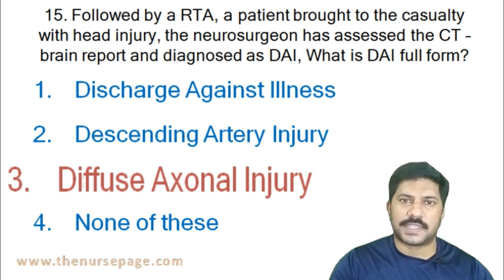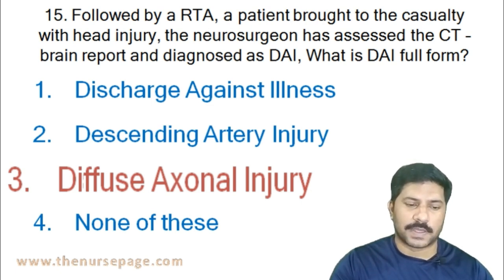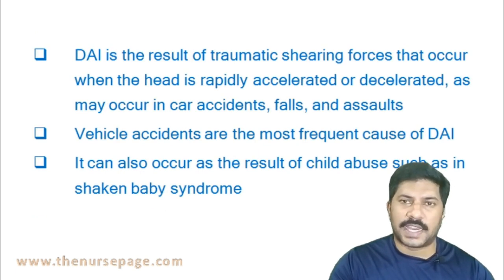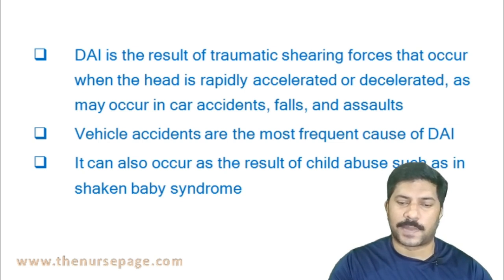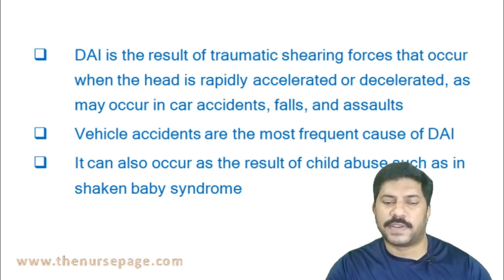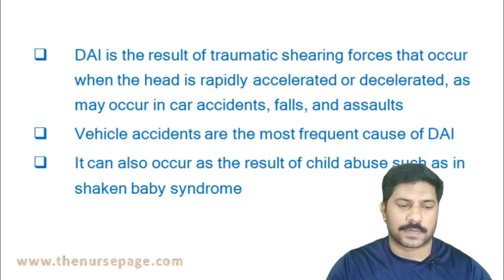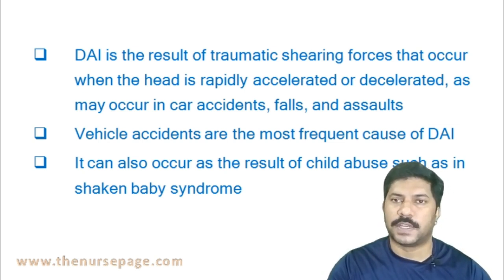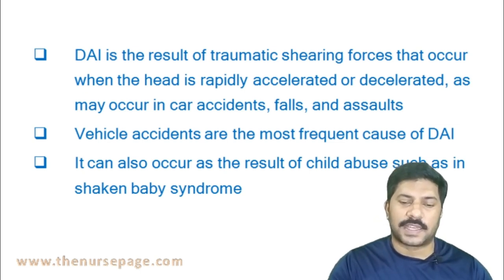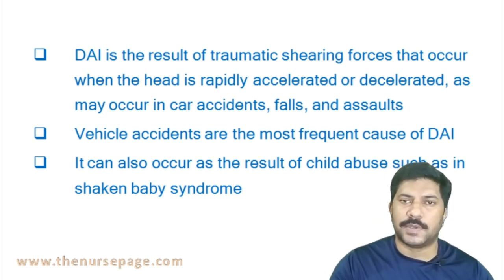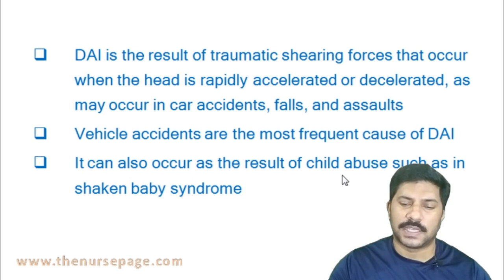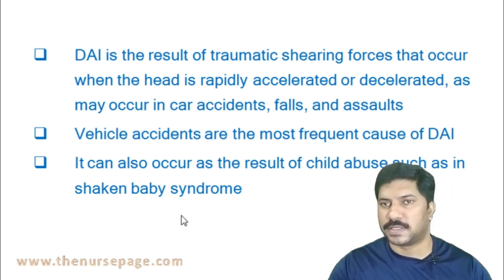Diffuse axonal injury is a type of traumatic brain injury. DAI is a result of traumatic shearing forces that occur when the head is rapidly accelerated or decelerated, as may occur in car accidents, falls and assaults. Vehicle accidents are a more frequent cause. It can also result from child abuse, such as shaken baby syndrome.